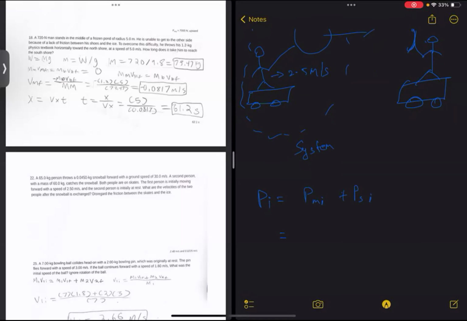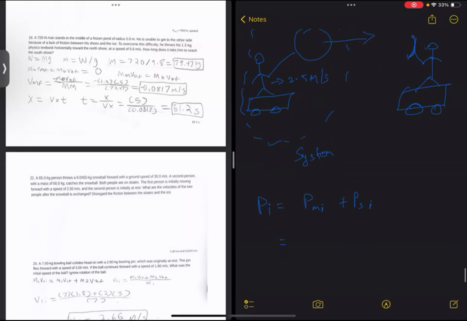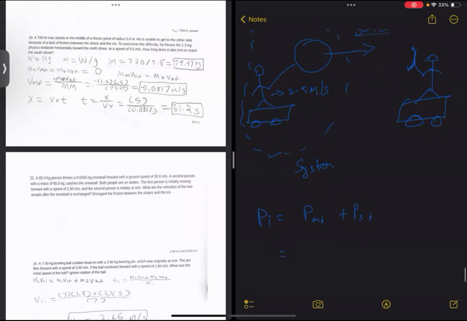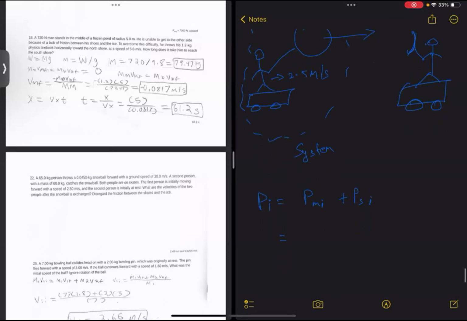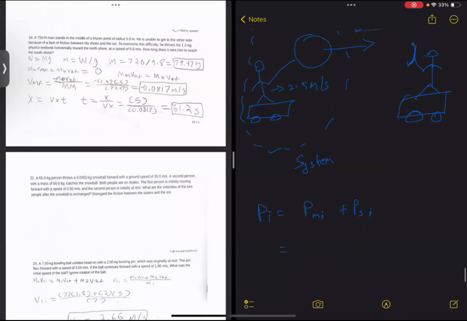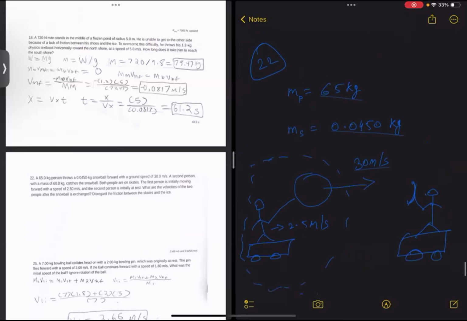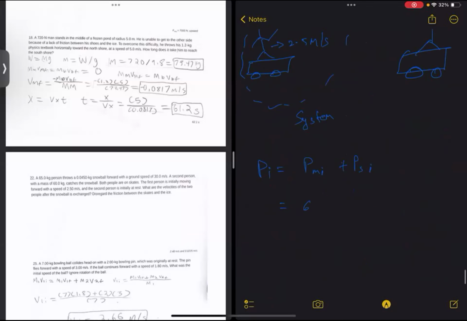Let's see that. Initially the person is moving with 2.5 meters per second in the forward direction, and there is a snowball in his hand. The mass of the person is 65 kg, so 65 kg multiplied by 2.5 meters per second.